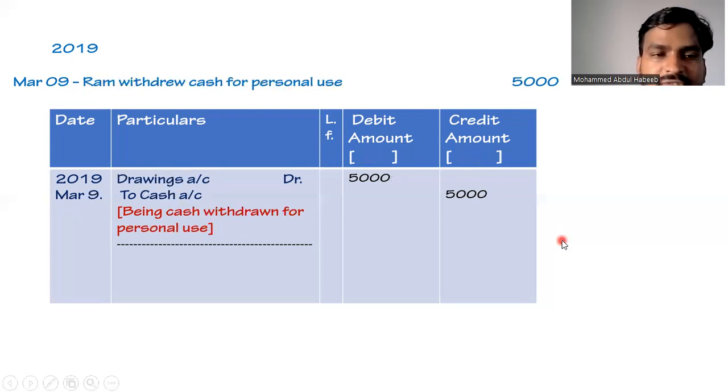Coming to the next transaction, which is on 2019 March 9. Ram withdrew cash for personal use 5,000 rupees. So here the date will be taken as 2019 March 9. Who is Ram? Ram is the owner of the business. Owner of the business can withdraw cash from his business or goods from his business for his personal use. It will be termed as drawings. So it will be recorded as drawings account debit 5,000. So the owner of the business has withdrawn 5,000 cash for his personal use. So as cash is going from the business, cash will be credited, and the general entry becomes drawings account debit 5,000 to cash account 5,000, and the narration will be being cash withdrawn for personal use.